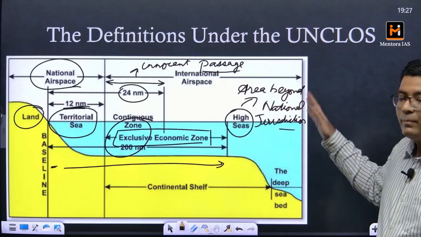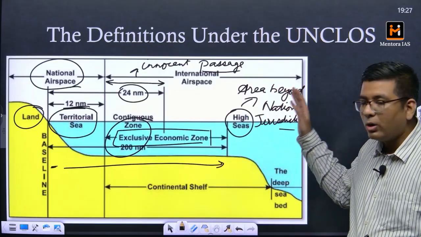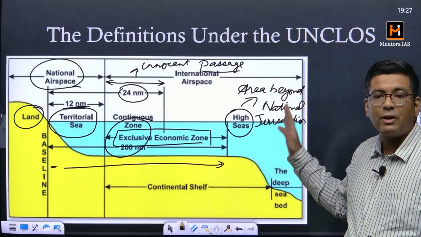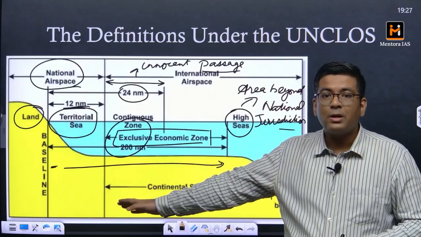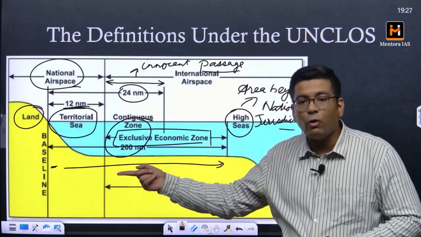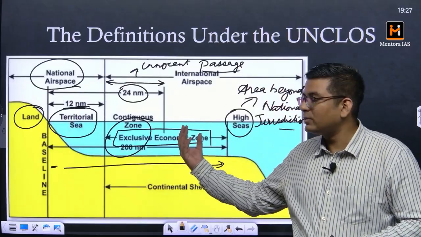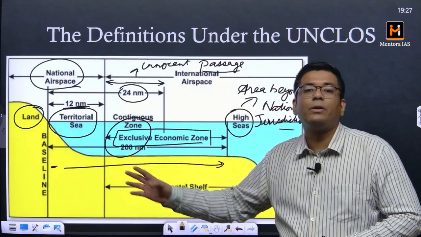From here defense warships can cross and no one can object. All kinds of defense air force planes can cross with no objections. But within this zone, anything done with respect to defense and military matters, you have to inform that particular country, and with respect to commercial things they can go. Within the territorial sea, nothing can go without permission.